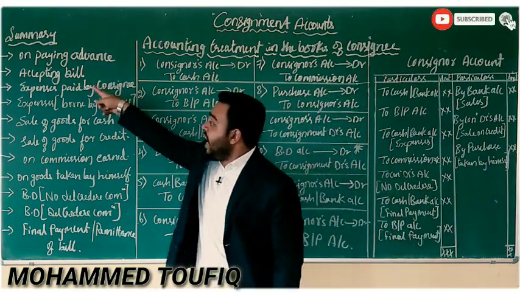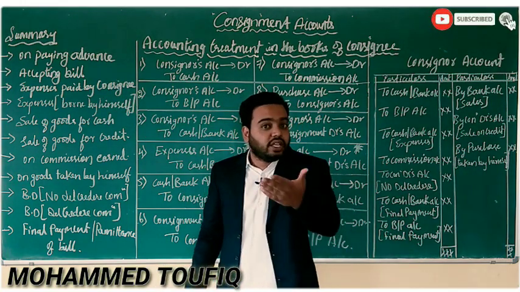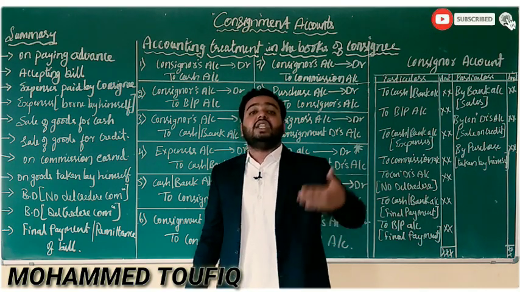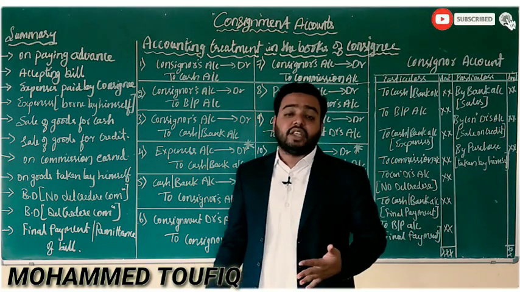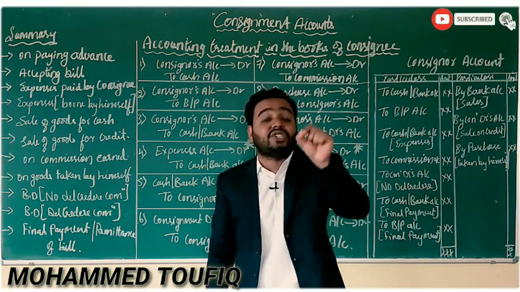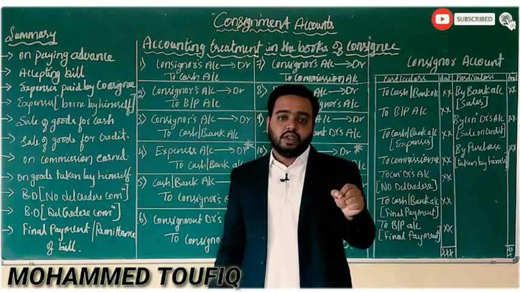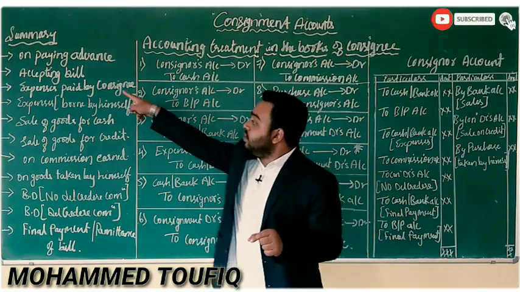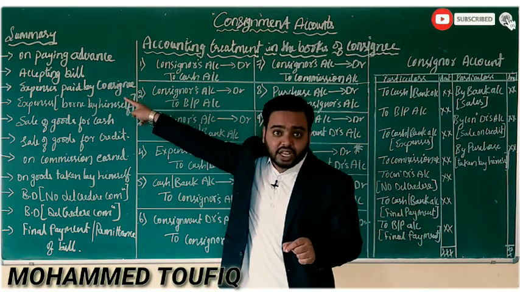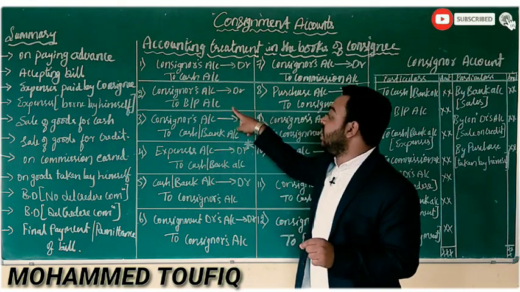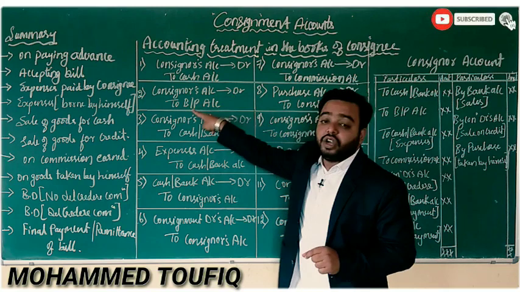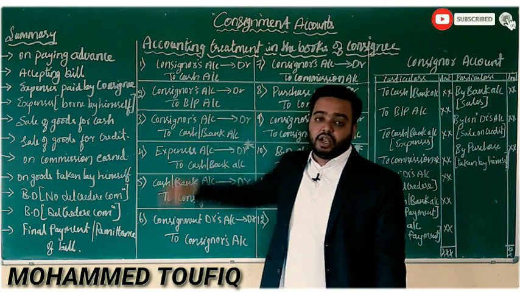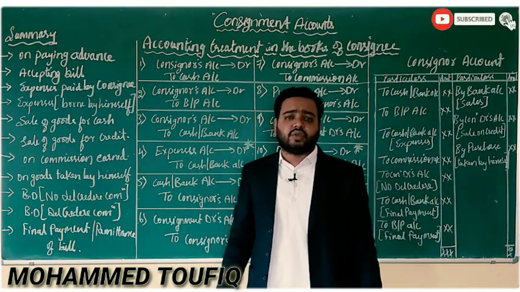The second transaction, accepting the bill. As I was telling in the previous video, a consignor will draw a bill on behalf of the consignee. A consignee will accept the bill. If there is a transaction of bill of exchange in the consignment, then this particular accepting of bill transaction will come. For this transaction, the general entry will be consignor's account debit to bills payable account. Find the next transactions in the question if possible.